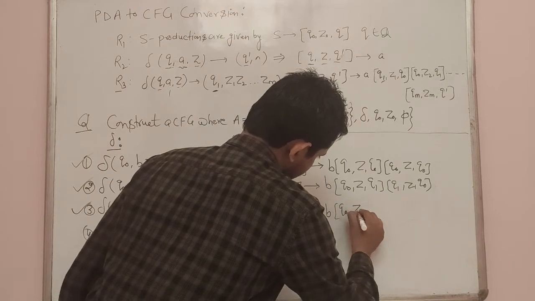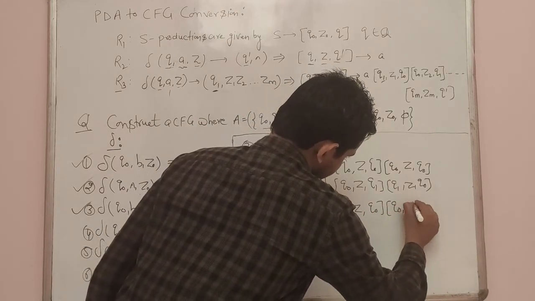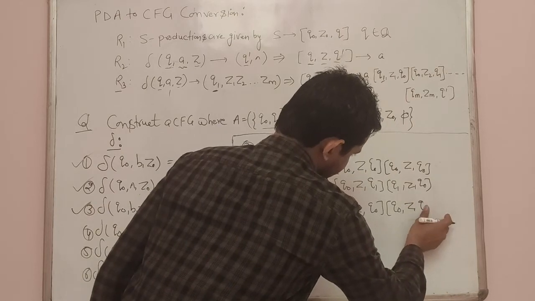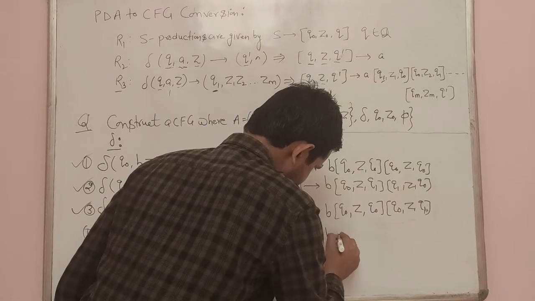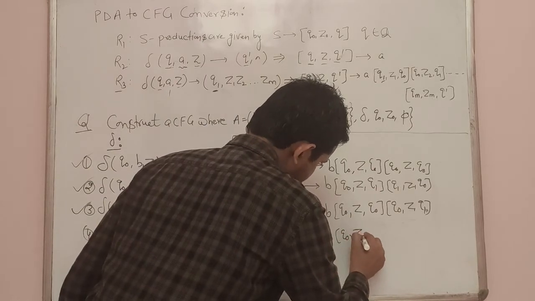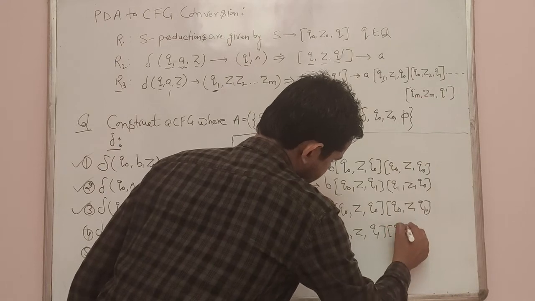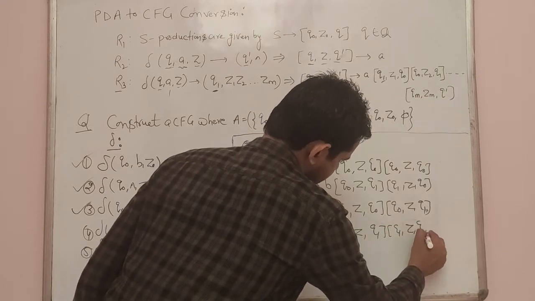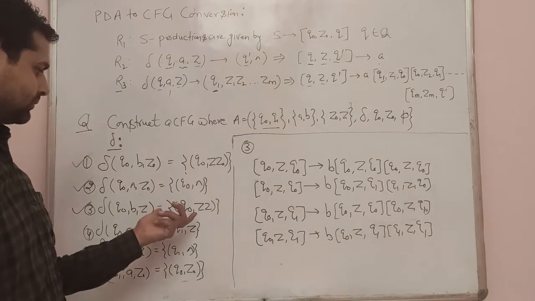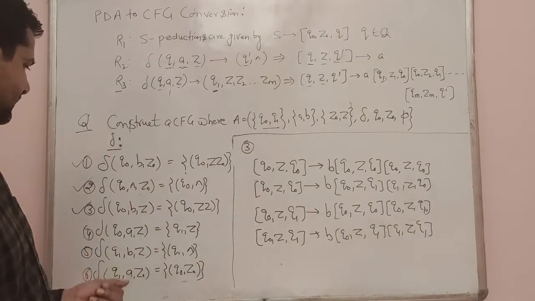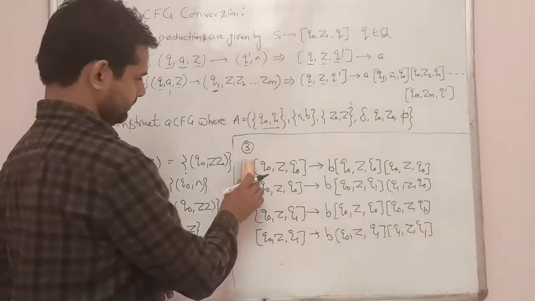So it is q naught z, q naught, then q naught z. Now it is q dash. Q dash value is q1 here. Then b, q naught z, q1, then q1 z, q1. So these are again four predictions which are generated by a pushdown automata prediction for context free grammar.